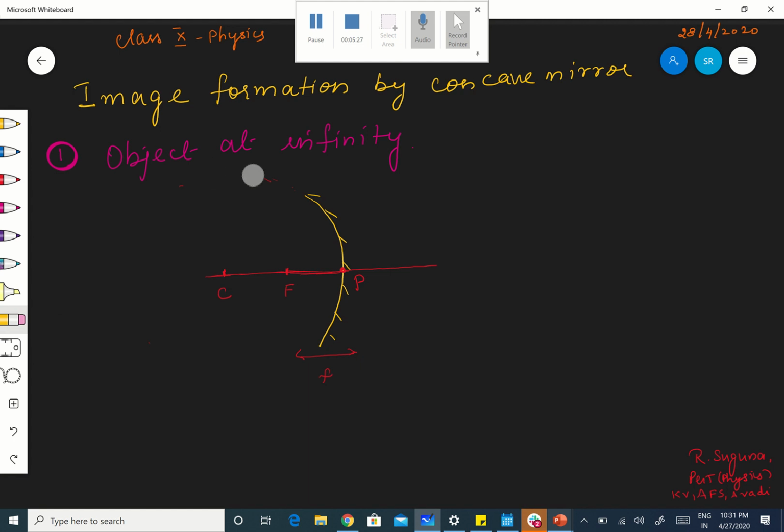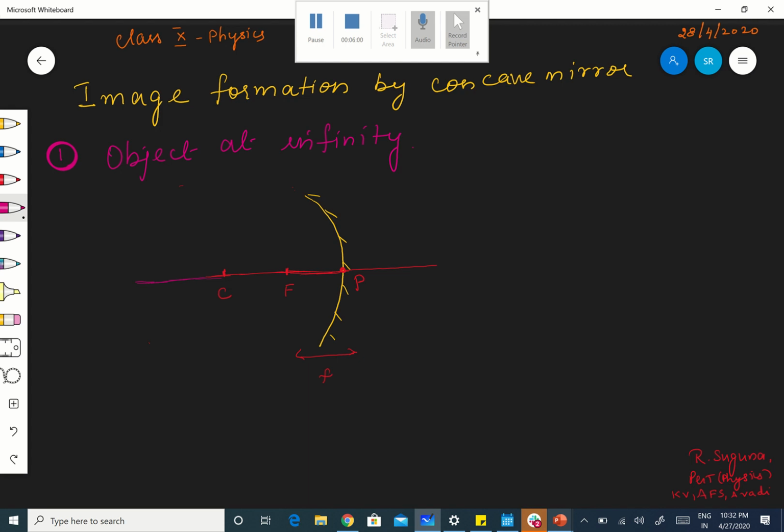I am going to keep the object. Where am I going to keep the object? At infinity. So this is the principal axis. I am going to keep the object at infinity. Therefore, if the object is at infinity, the light rays from the object will be parallel. Very important, note the point. If the object is at infinity, the light rays coming from that object will be parallel.